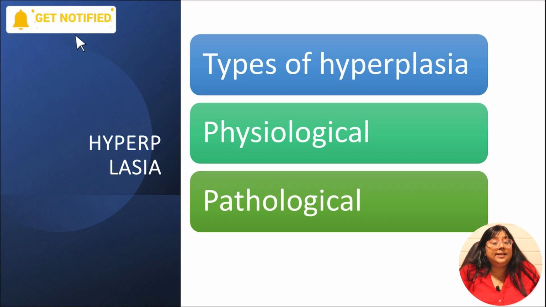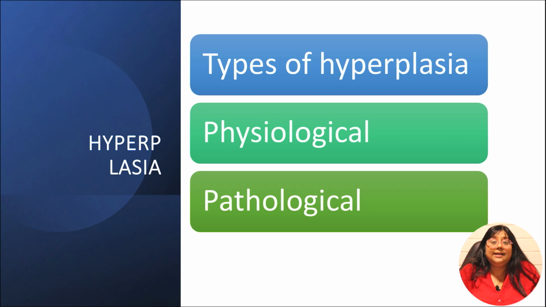During pregnancy, during lactation, during puberty, there is an increase in the breast size because of increase in the number of cells. Another example is proliferation of normal endometrium following menstrual cycle. So as you all know, every female has a menstrual cycle of about 28 days. After the menses, there is a phase called proliferative phase in which the endometrial cells proliferate. There is increase in the number of cells, and that is an example of physiological hyperplasia.